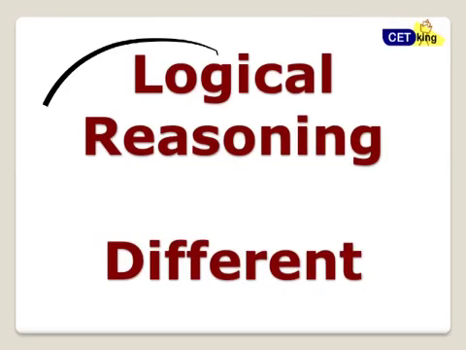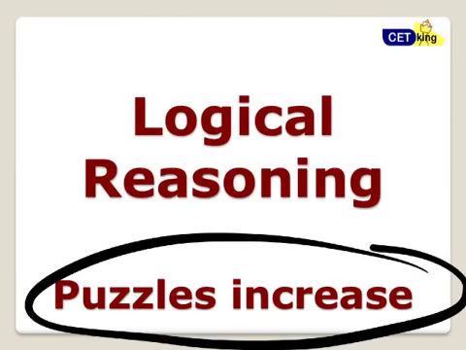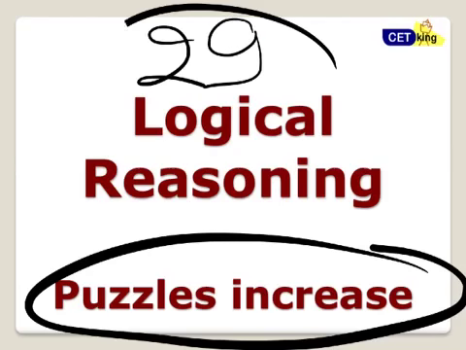Logical reasoning was changed a little bit. There was an increase in the number of puzzles. Puzzles used to be earlier 20 marks, but this time 29 marks of puzzles. There were 4 sets as normal, but there were 8, 8, 7, 7, 8, 8 questions on each set. The number of questions per topic was 2, 3, 4, and keeps on changing like I told you earlier. Alright, now we'll go section wise.